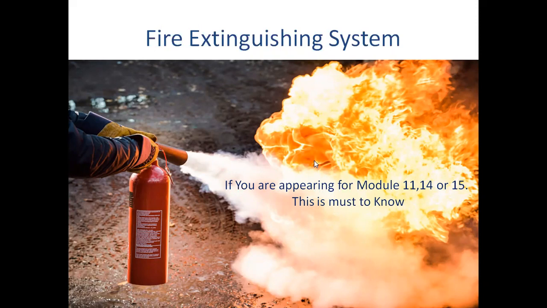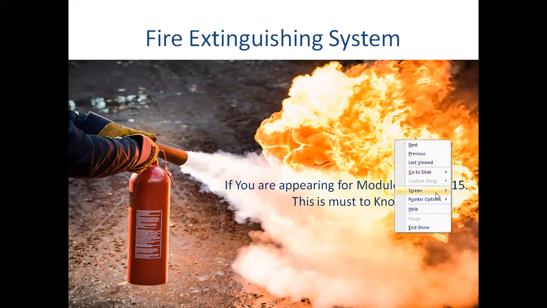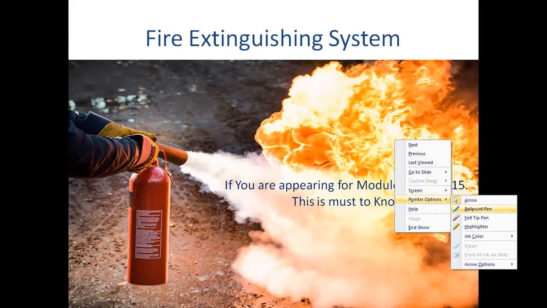In the previous classes, we have already understood what is fire, how the fire catches, and what are the different systems through which we can detect the fire. Today we are going to start with the extinguishing system: how, when the fire is detected, we can extinguish it. For students who are going to appear for DGCA module examination 14, 11 and 15, this is important. So let us go ahead with that.